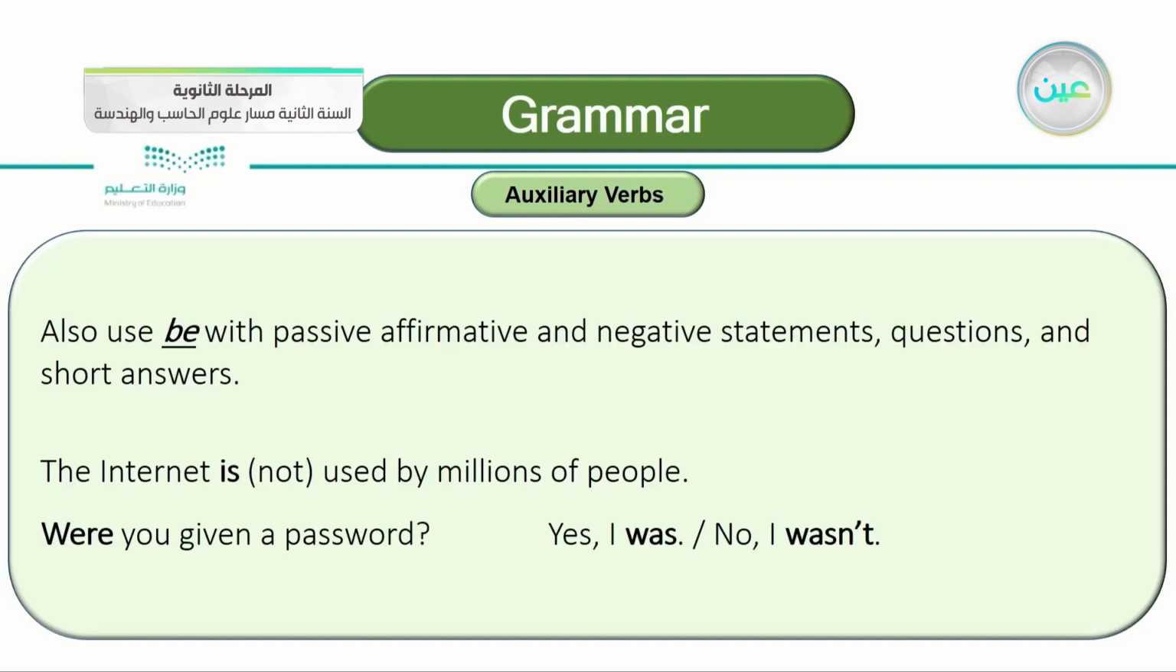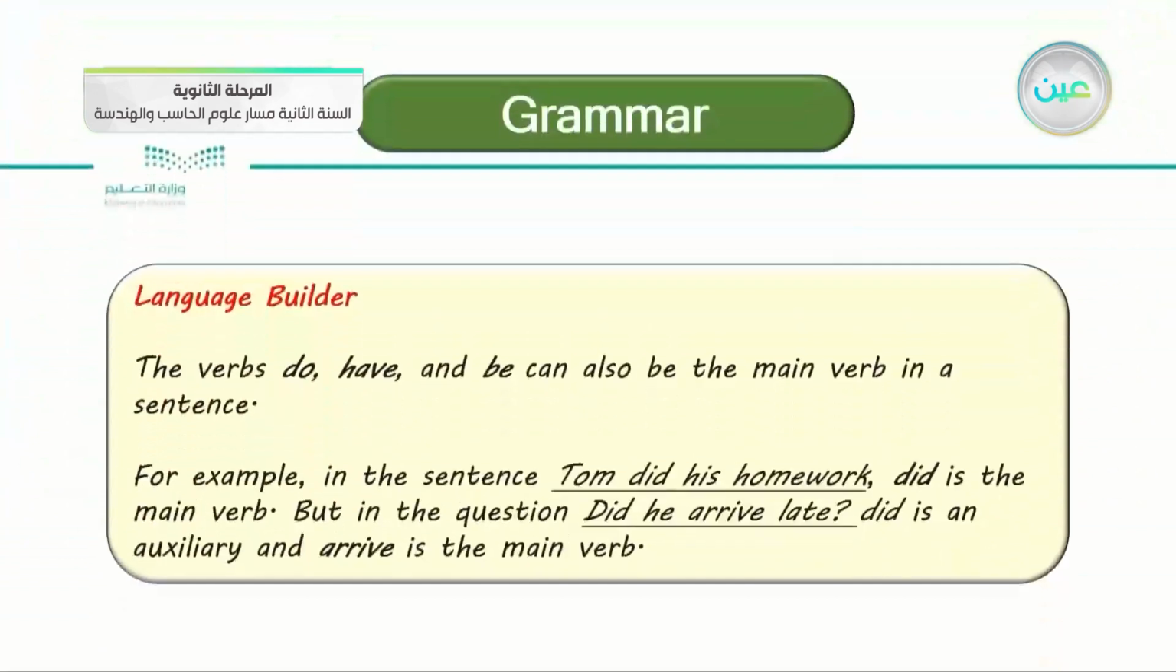We also use be, the verb to be, with passive, affirmative, and negative statements, questions, and short answers. Let's take some examples here. The internet is or isn't used by millions of people. This is passive. Were you given a password? Again, a passive question. You say yes, I was, or no, I wasn't.